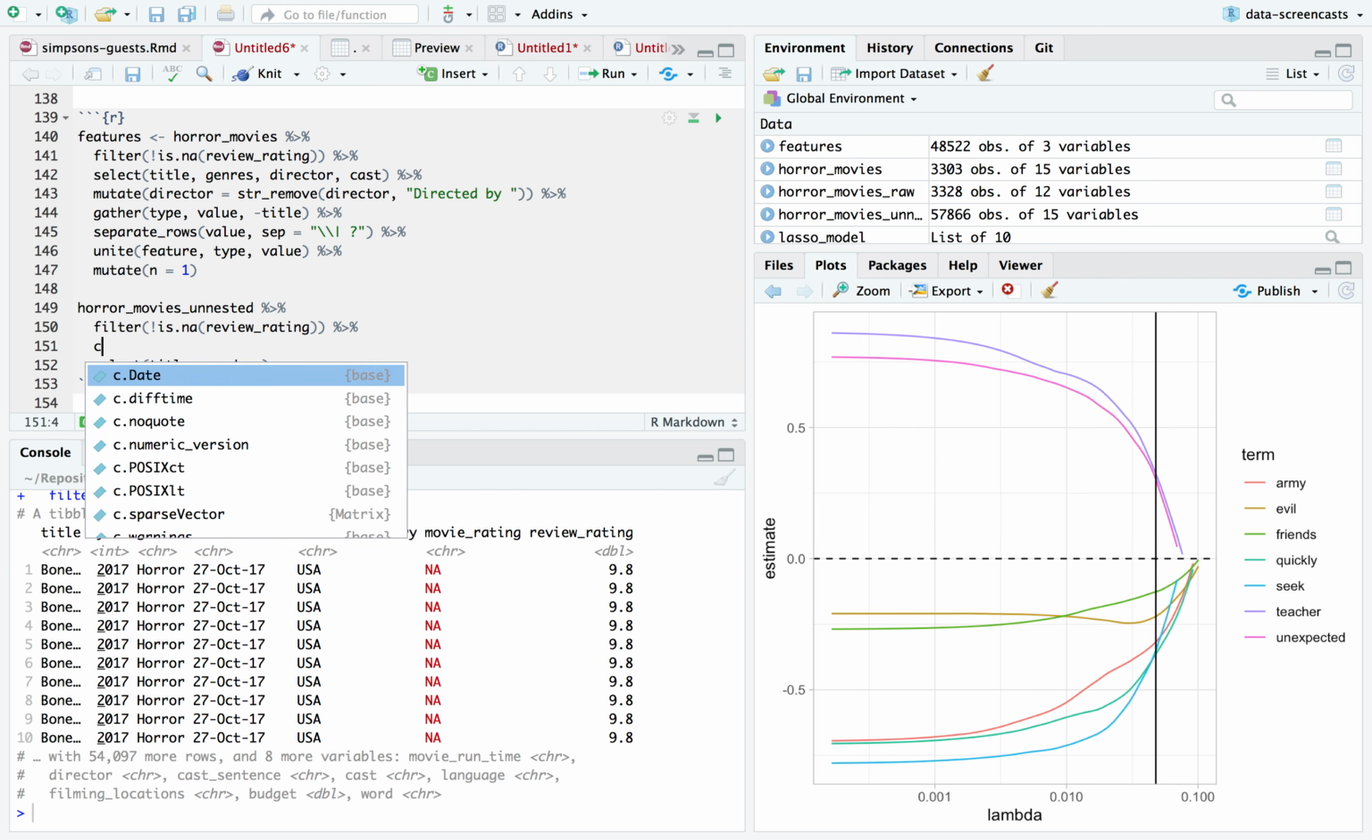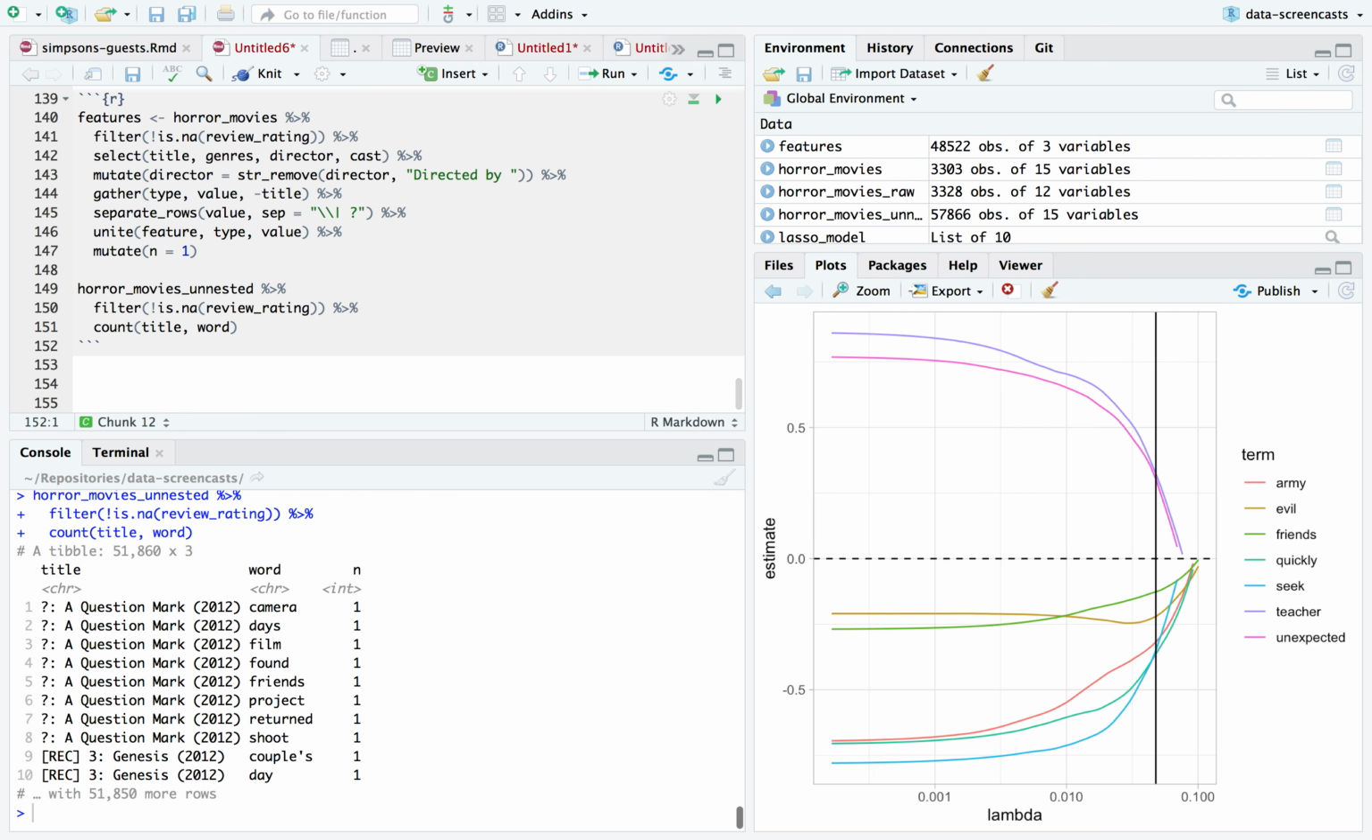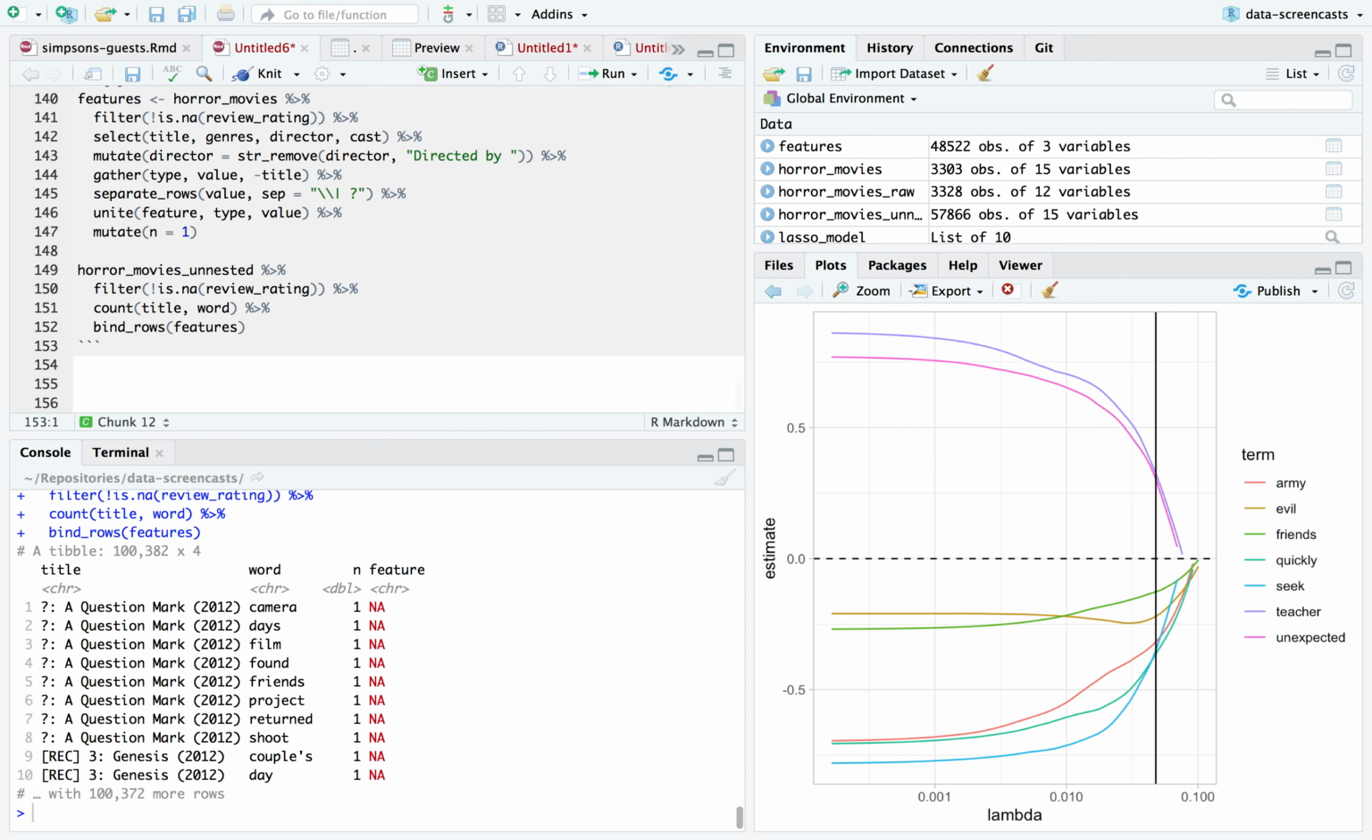I need to have first count. Actually, I don't need to select. I just need to count title and word. And now I know I have my title, word, n. And look at this, I bind rows onto this, features. And now I have combined them. Rename feature, word to feature.